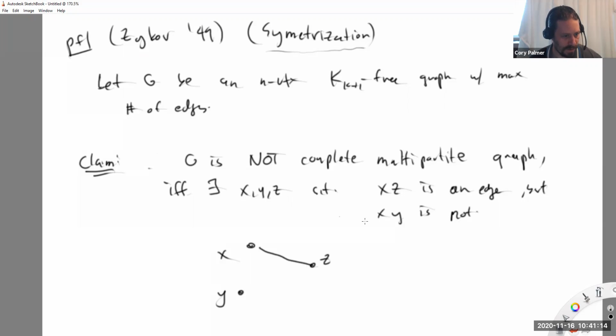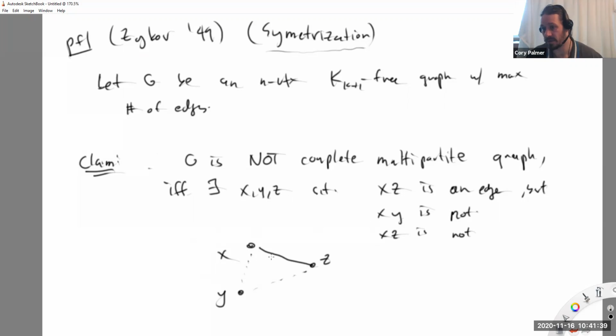Oh, sorry, there. Yeah, and xy is not an edge, and xz is not. Sorry, all that information there. So it's just this little configuration here: no edge here, no edge here, but there is an edge here, okay? The existence of this substructure means you're not a complete multipartite graph. That's what I want you to prove.